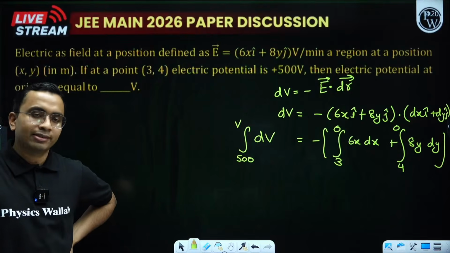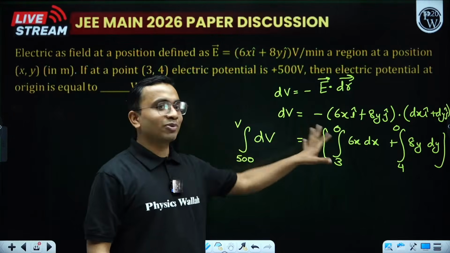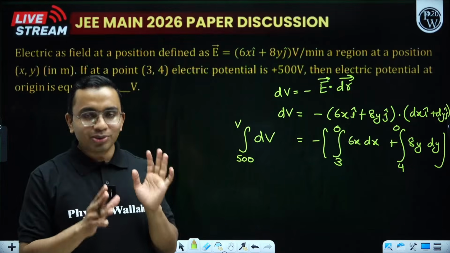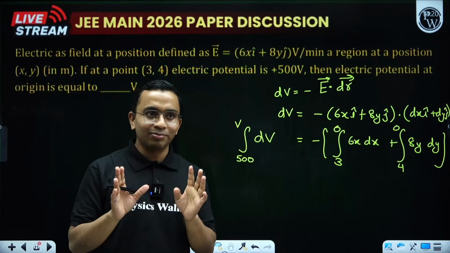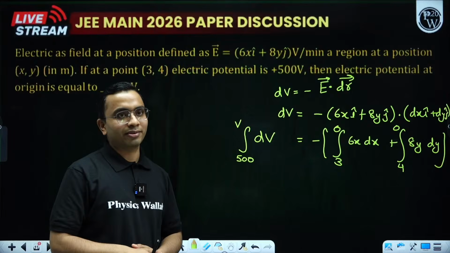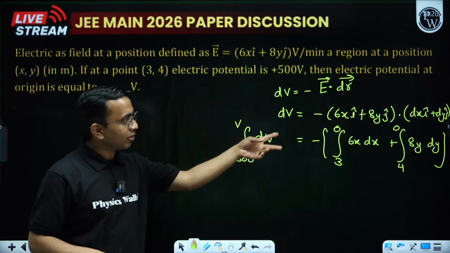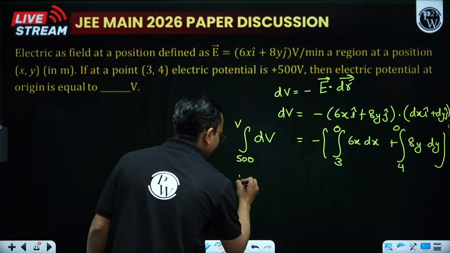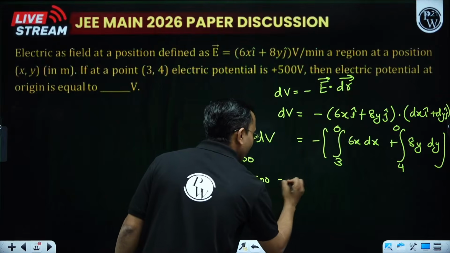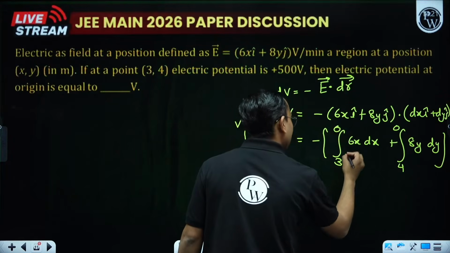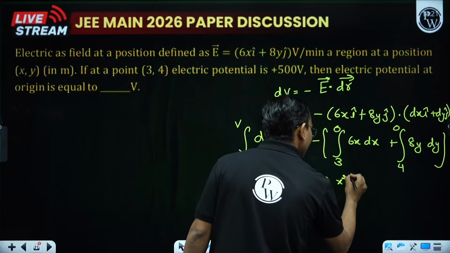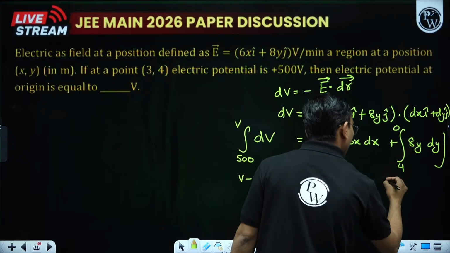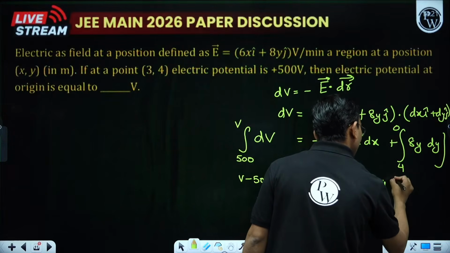This question is easy, right? Yes, this question is easy when you put the limits properly. In these types of questions, although the question is easy, getting the right answer is tricky. Most of the students might have made some mistake or silly error while putting the limits, or somebody might have made a sign error. So if I integrate, this will become V minus 500. Now minus this, it will become 6x square by 2, that is 3x square, x goes from 3 to 0, plus 4y square, y goes from 4 to 0.